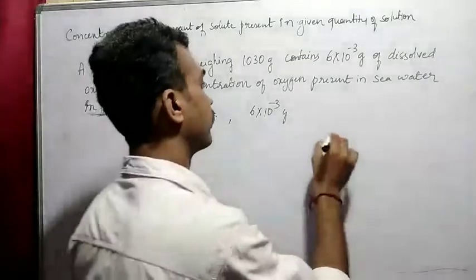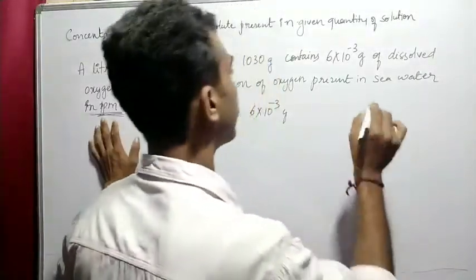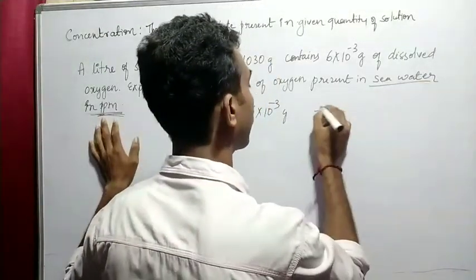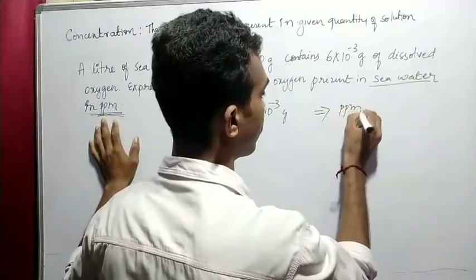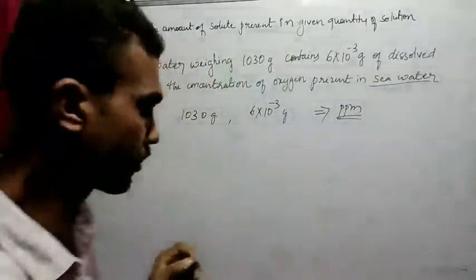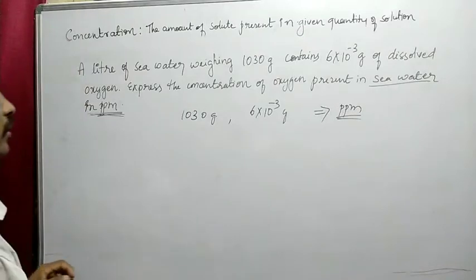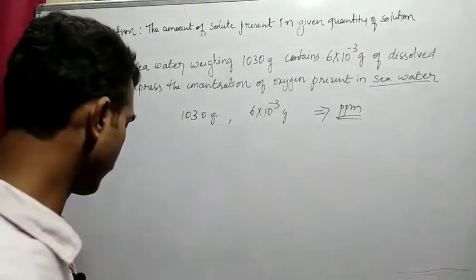So they are asking for the seawater containing oxygen in parts per million, right? So now what is the formula we have to use? That is nothing but parts per million, right?